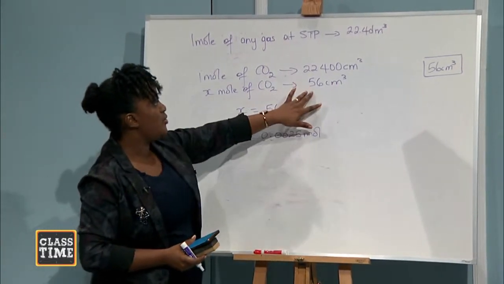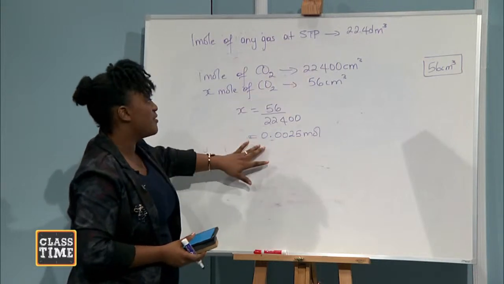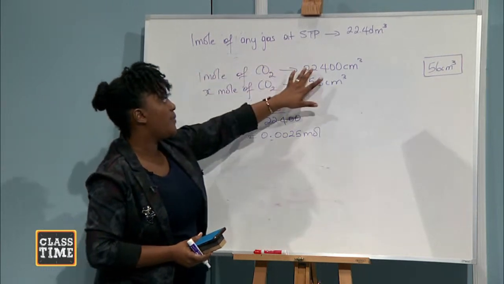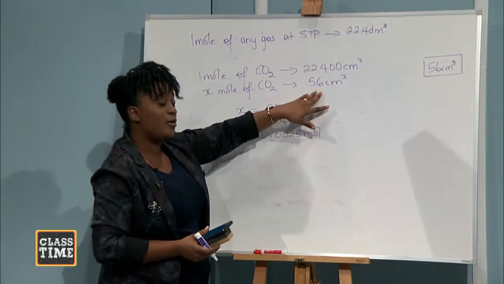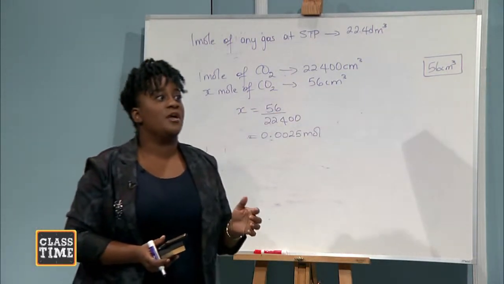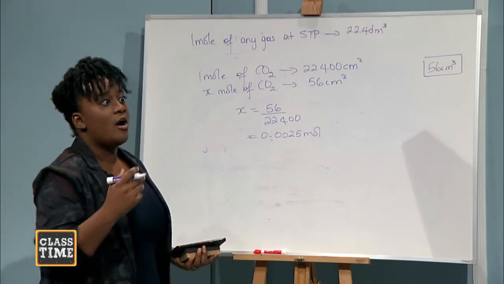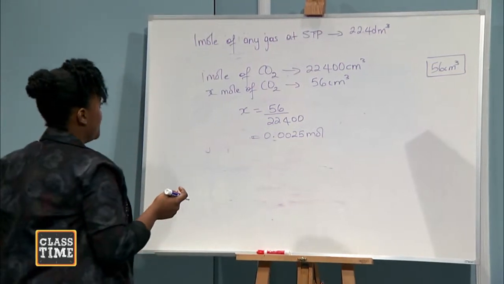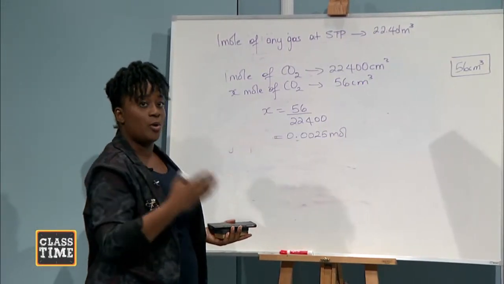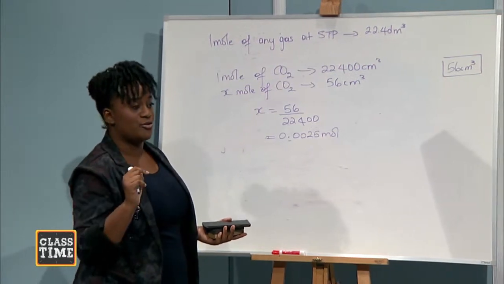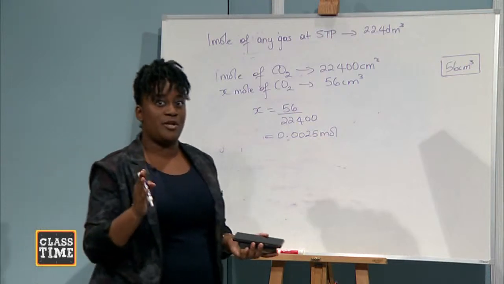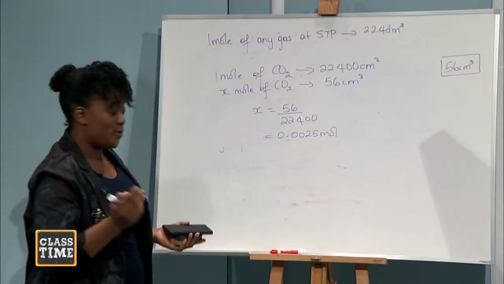Notice that this is a small unit in comparison to this one, so we'd expect a very small number of moles. All right? So 1 mole of carbon dioxide would occupy 22,400. But I only have 56, so I would expect a tiny number of moles. All right, so the next question is saying, calculate the number of molecules. All right, remember that 1 mole of the molecule will occupy what? Avogadro's number. So what is Avogadro's number again? It is 6.02 times 10 to the 23rd power molecules, right?